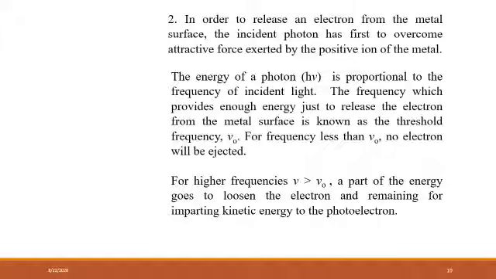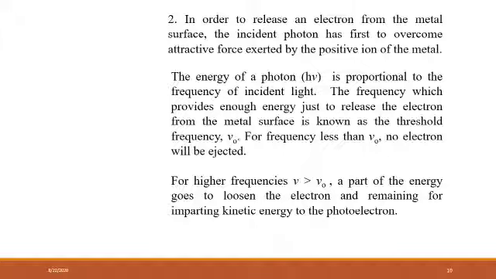So the energy of the photon, which is h nu, is proportional to the frequency of incident light. The frequency which provides enough energy just to release the electron from the metal surface is known as the threshold frequency. So the minimum amount of energy that is required just to release the electron from the metal surface is known as the threshold frequency, which is denoted by nu zero. If the frequency is less than nu zero, then there will be no ejection of electron.